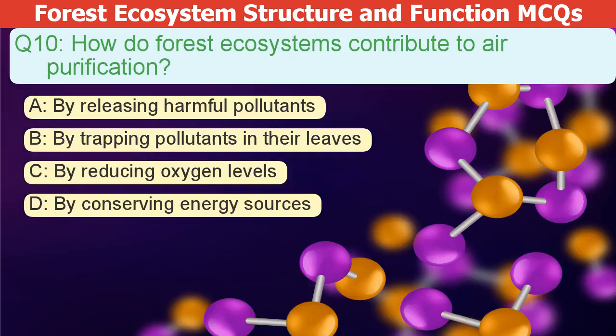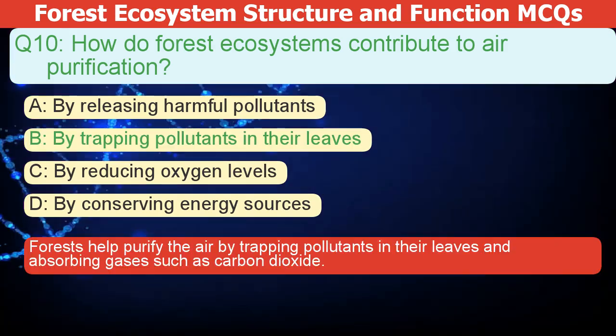How do forest ecosystems contribute to air purification? A. By releasing harmful pollutants. B. By trapping pollutants in their leaves. C. By reducing oxygen levels. D. By conserving energy sources. The correct answer is B. Forests help purify the air by trapping pollutants in their leaves and absorbing gases such as carbon dioxide.